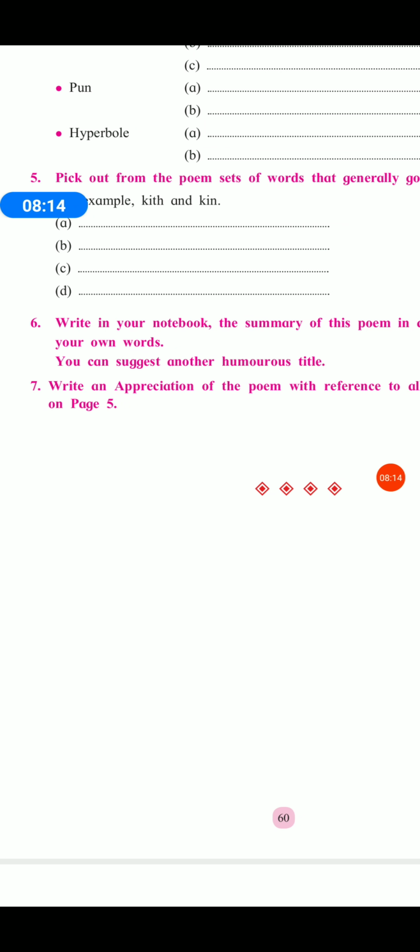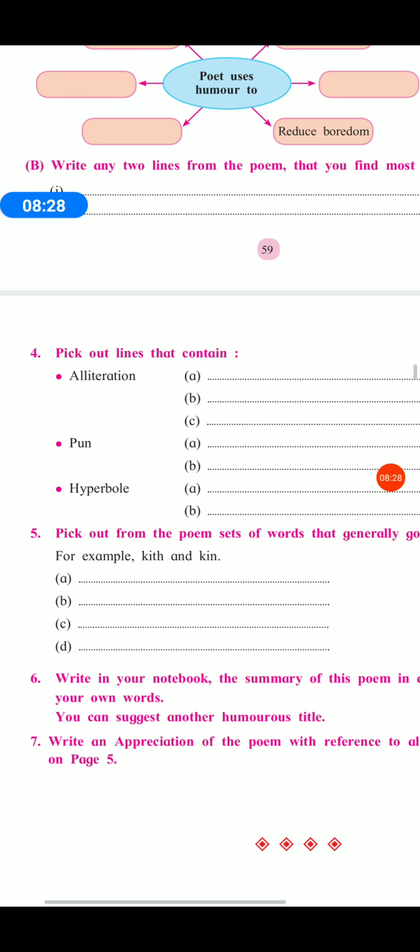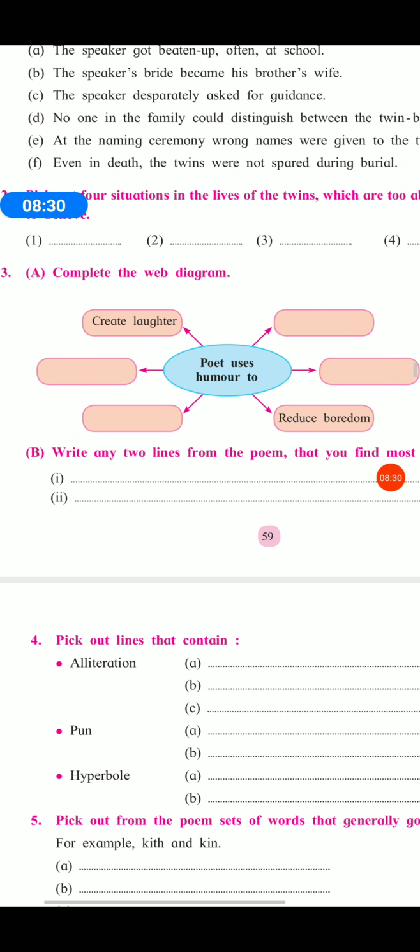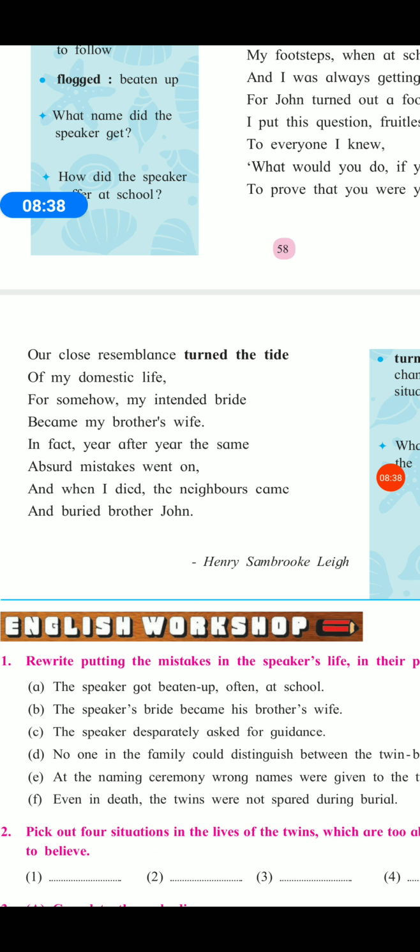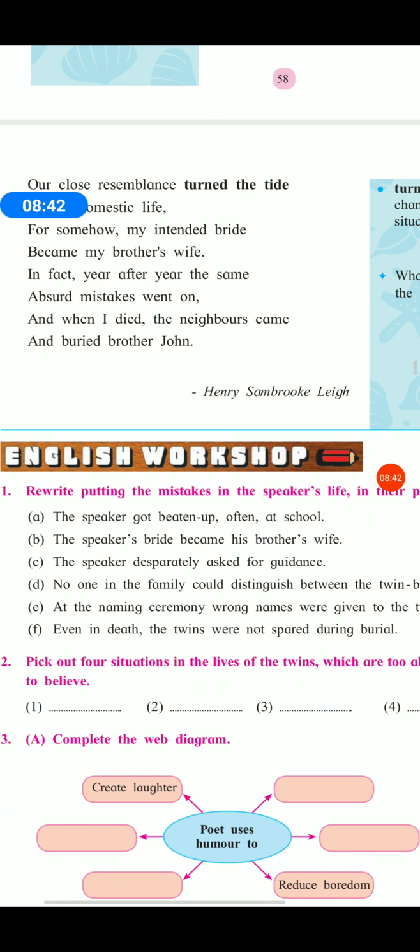Still, the exaggerations come through the poem so conveniently that the reader for a moment is taken in by the absurd logic of the arguments. Favorite lines, you may write yours: And when I died, the neighbors came and buried my brother John. For somehow my intended bride became my brother's wife. These are the favorite lines.